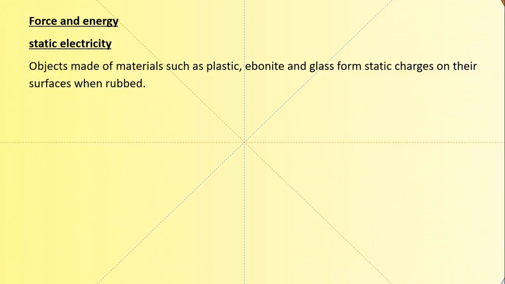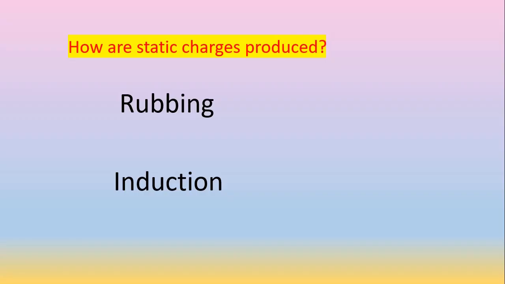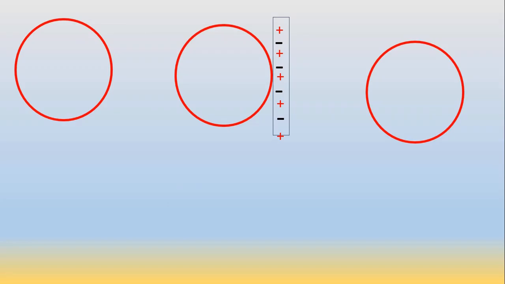Objects made of materials such as plastic, ebony, and glass form static charges on their surfaces. Charges in them do not flow. Now, how are static charges produced? One method is by rubbing. Next method is through induction. We are going to look at charging by rubbing.